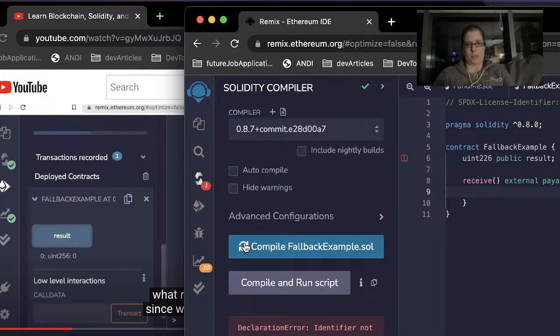We're compiling. Declaration identifier not found.